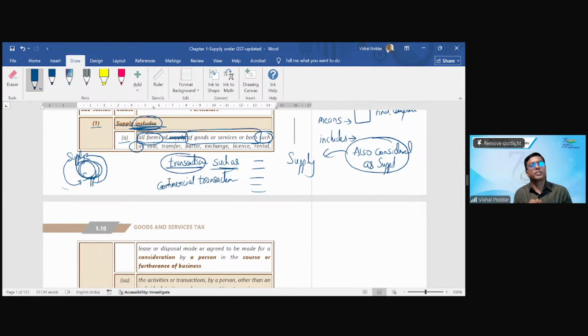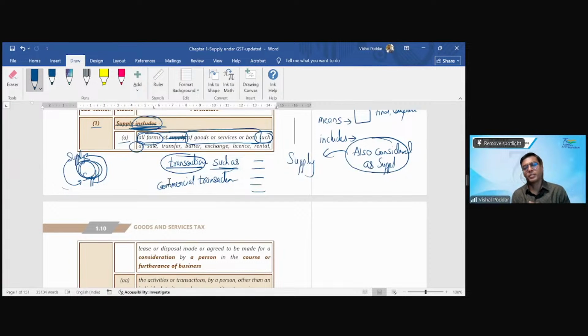If I have purchased this mobile phone, this laptop in my personal name, one possibility, then in the eyes of law, let us say income tax law or any other law, I will say it is my personal asset. Second possibility is I can purchase the same mobile phone, the same laptop in the name of my CA firm. Same thing I can purchase there.